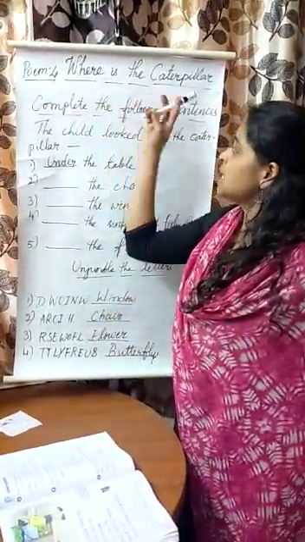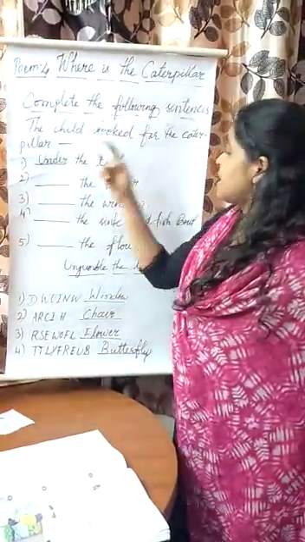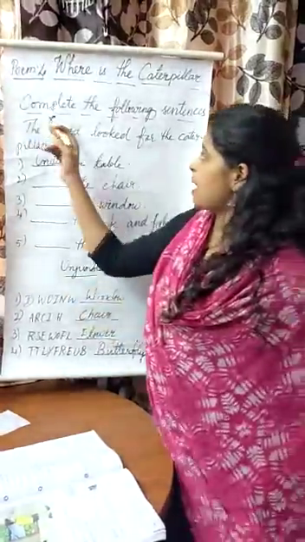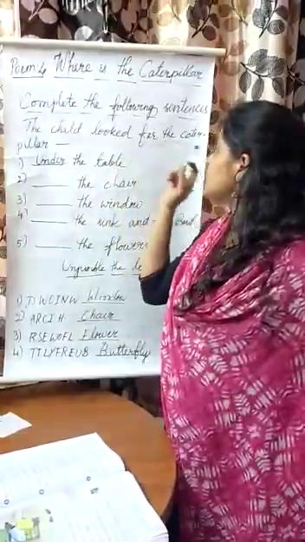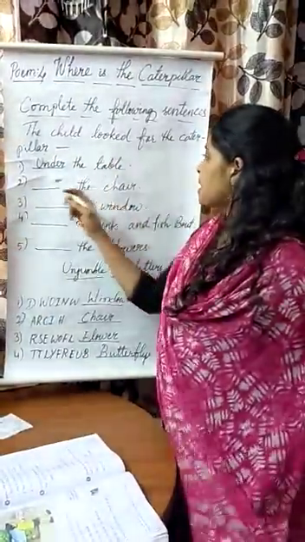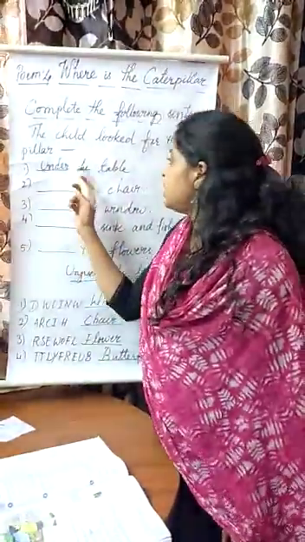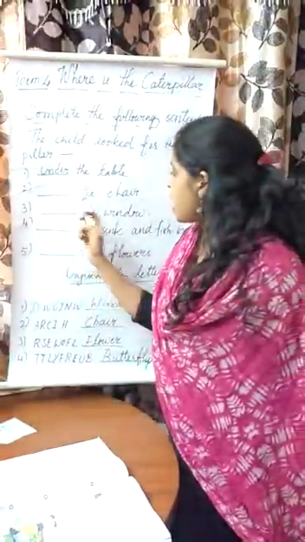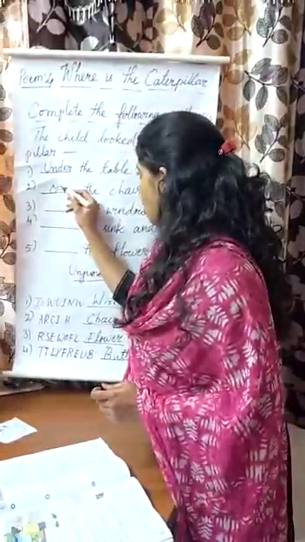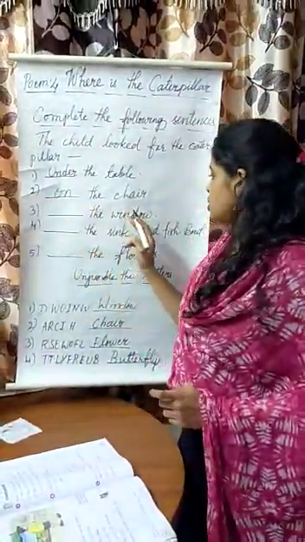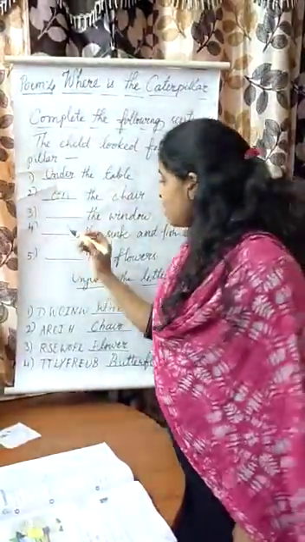Okay, children? Now let us see the following exercises. First one, complete the following sentences. The child looked for the caterpillar. Where did he look? Under the table. Dash the chair. On the chair. Dash the window. Out the window.